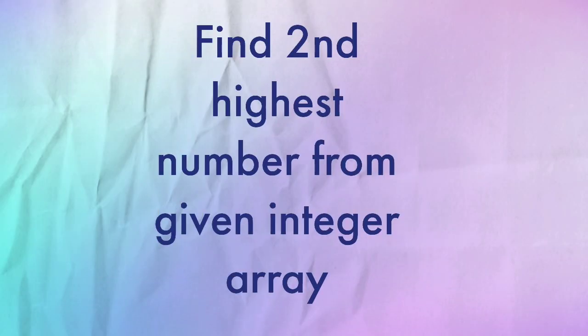Next question was to find the second highest number from a given integer array. So there was one integer array given, and you have to find the second highest. You can use one approach: sort the array in ascending or descending order. If you are sorting in descending order, then you can get the second highest by writing array of n minus 2, where n is array.length. In this way you can solve this problem.